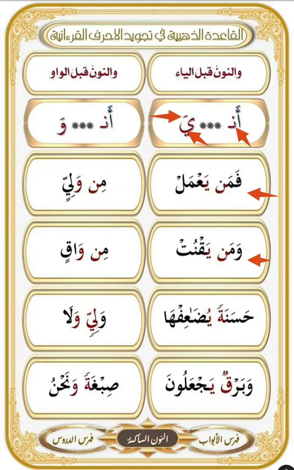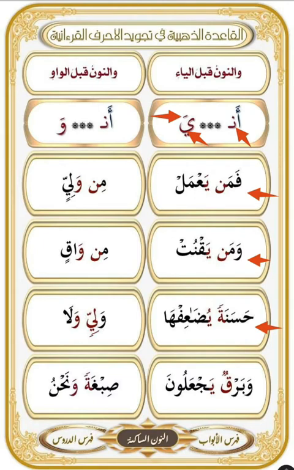An example with tanween. حَسَنَةً يُضَاعِفْهَا. The mistake is to pronounce it idgham without ghunna. حَسَنَةً يُضَاعِفْهَا. And the ghunna has time. حَسَنَةً يُضَاعِفْهَا. This is the right pronunciation.